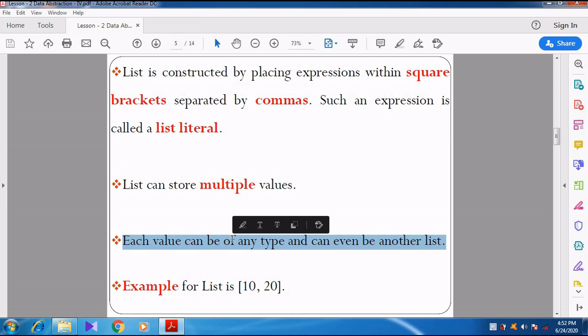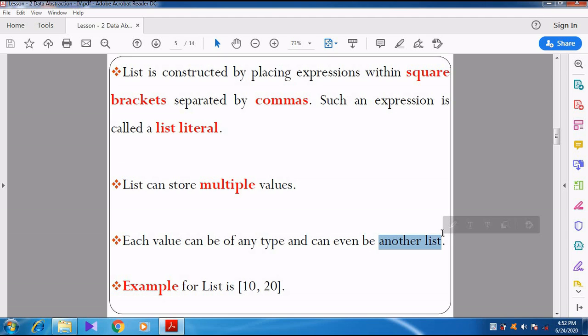These two values can be given within one particular list. Not only that, we can give any type of value. Apart from that, we can give another list also. A list can contain another list. That is called a nested list.